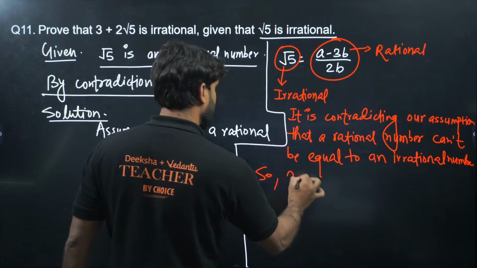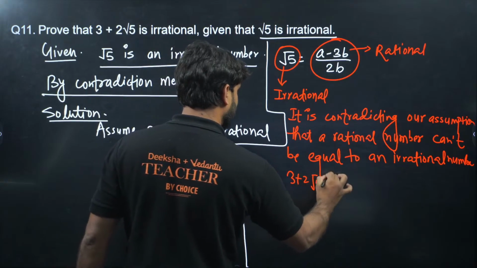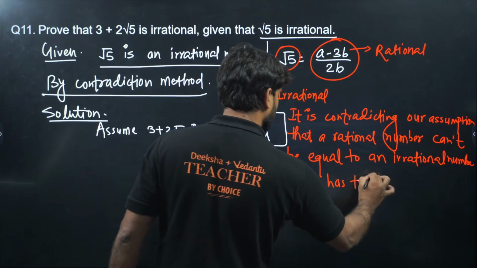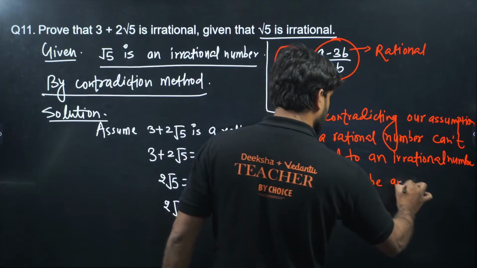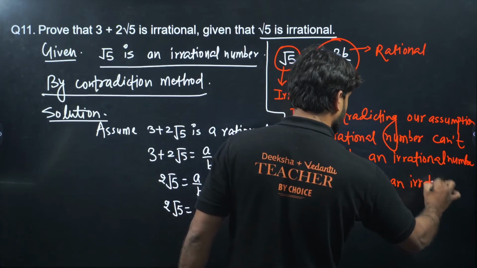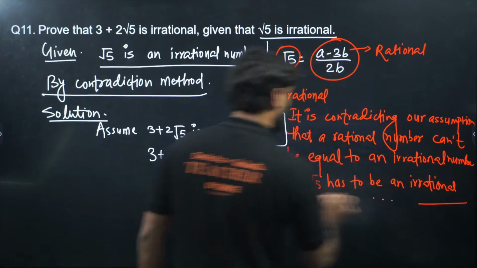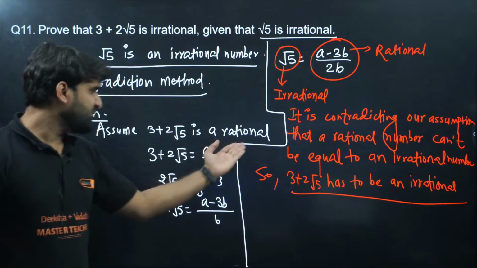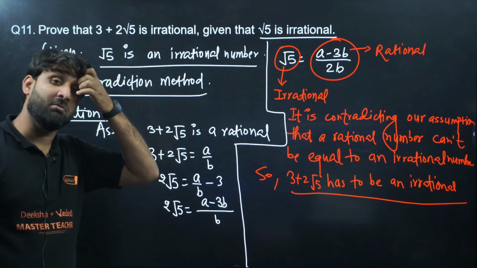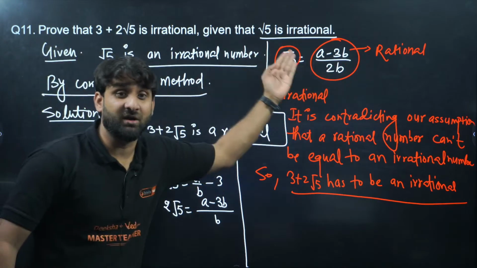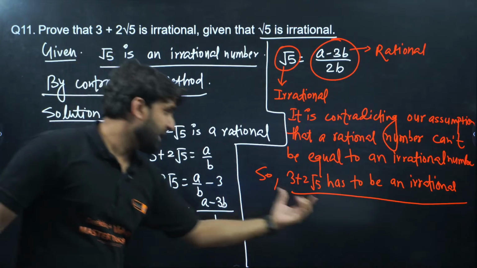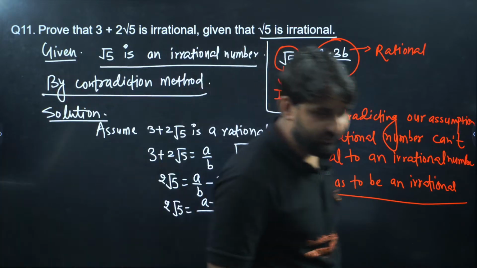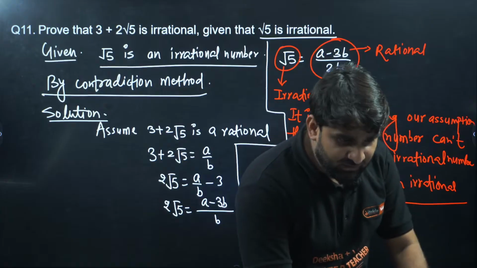So 3 plus 2 root 5 has to be what? An irrational number. Because why is this contradiction occurring? Because of our assumption. Our assumption was 3 plus root 5 is a rational number, and that's why this contradiction has occurred. So it can't be a rational number, so it has to be an irrational number. Clear, everyone? Class 10th?